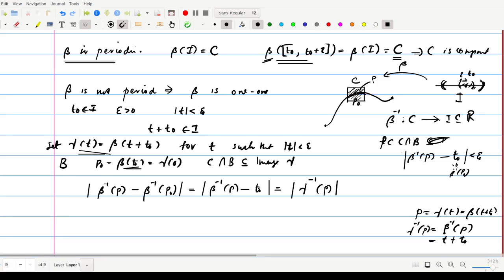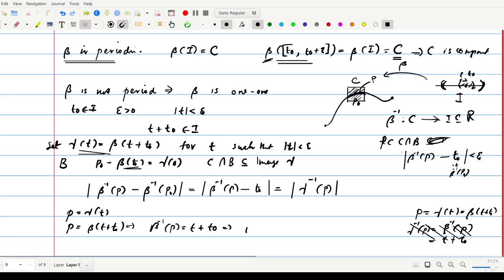Now we write this gamma inverse of P is same as beta inverse of P. Sorry, this is not gamma inverse. We consider this as two equations: P is equal to gamma of T and P is equal to beta of T plus T naught, and from this you can write beta inverse of P equal to T plus T naught.